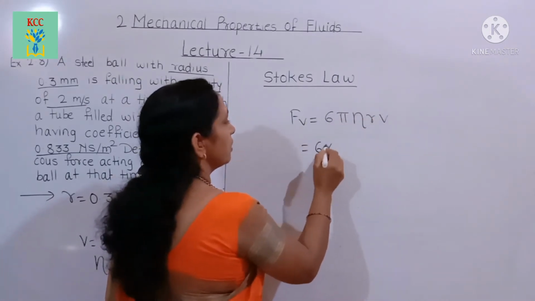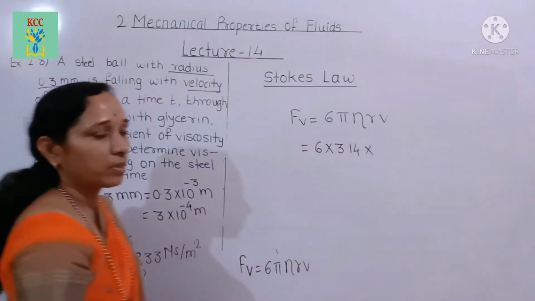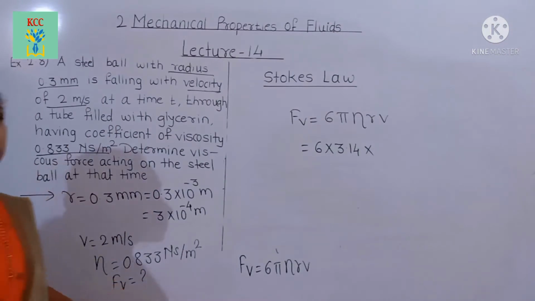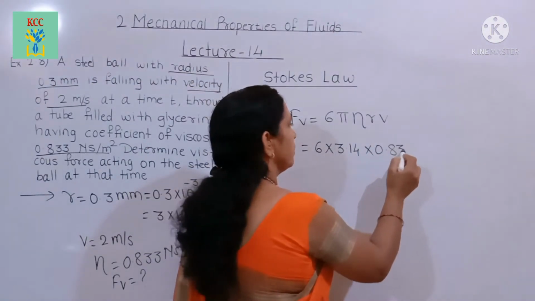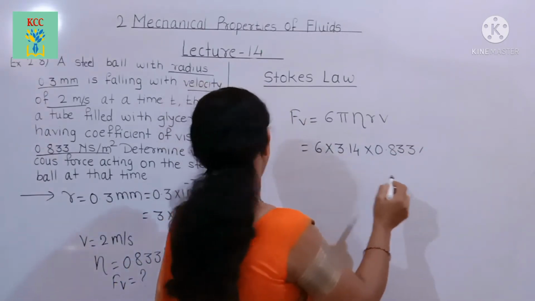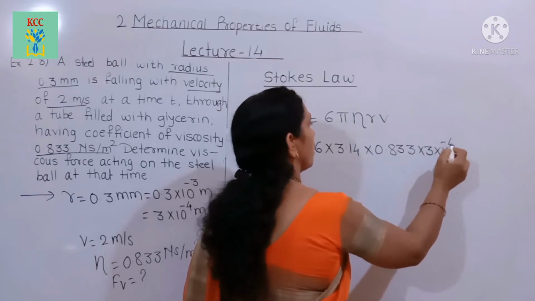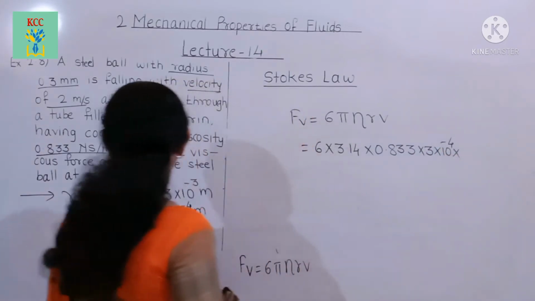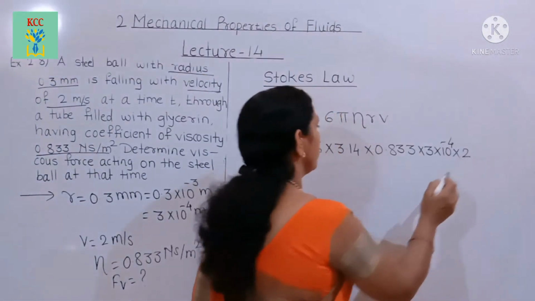This is equal to 6 into 3.14 into eta 0.833 into r, 3 into 10 raised to minus 4, and into v, 2 meter per second.